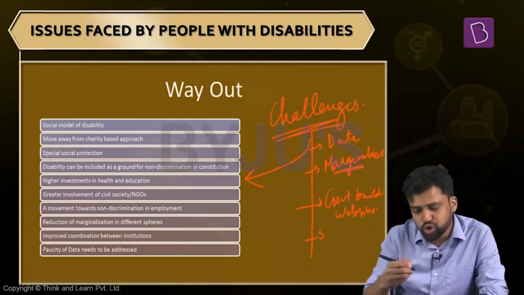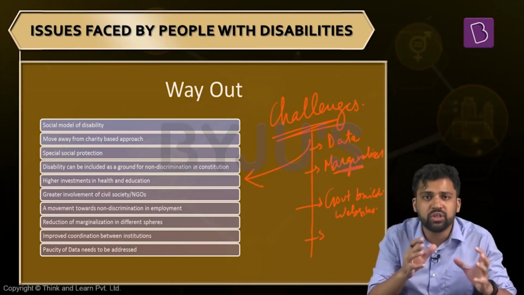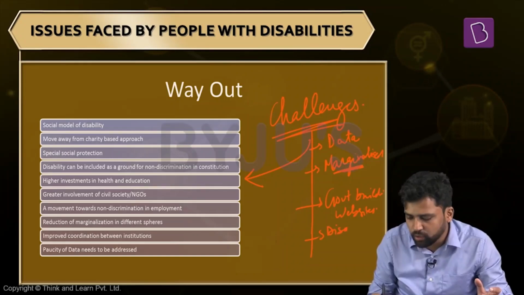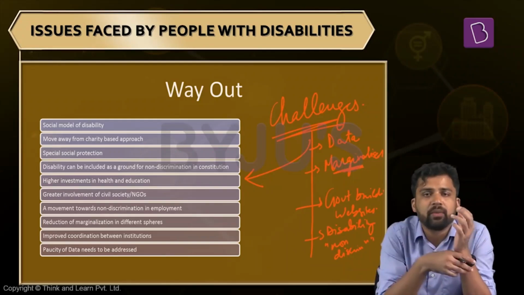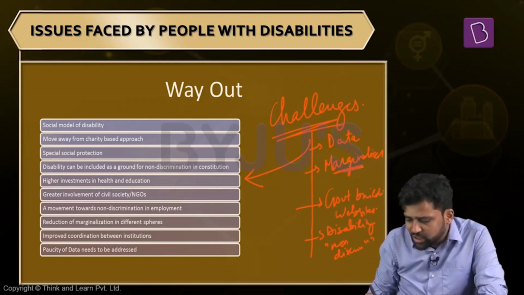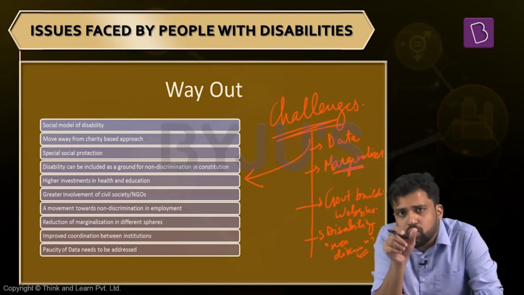Apart from that, our constitution does not have an explicit non-discrimination provision. It does not include disability as a ground for non-discrimination. For example, if you look at our right to equality, you cannot discriminate against someone on the basis of age, gender, and all these provisions are there. But it does not talk about disability. Disability as a ground for non-discrimination is not explicitly mentioned.